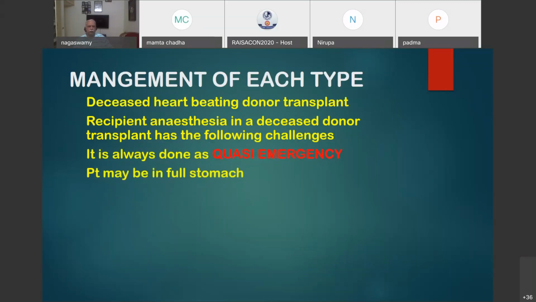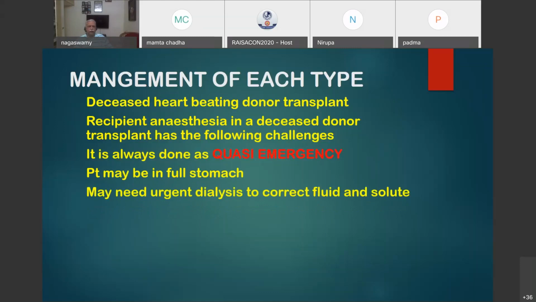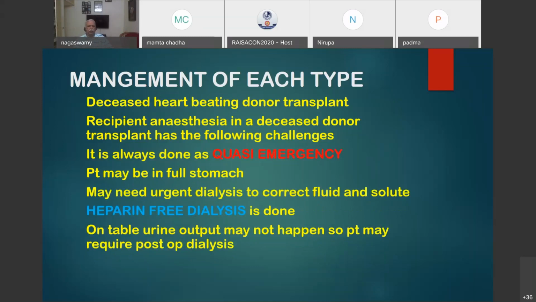So the recipient may have a full stomach, may need urgent dialysis to correct the fluid state and solute, because his dialysis may have been due the next day, but the previous night he may get a call to have that. So there is a facility for heparin-free dialysis to prevent bleeding. And on-table urine output may not happen, because I told you, of the large cold ischemia time. So the patient may require post-operative dialysis.